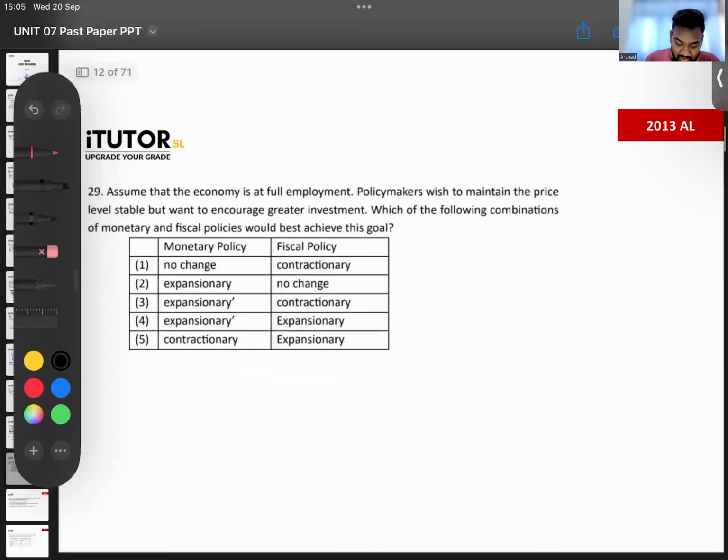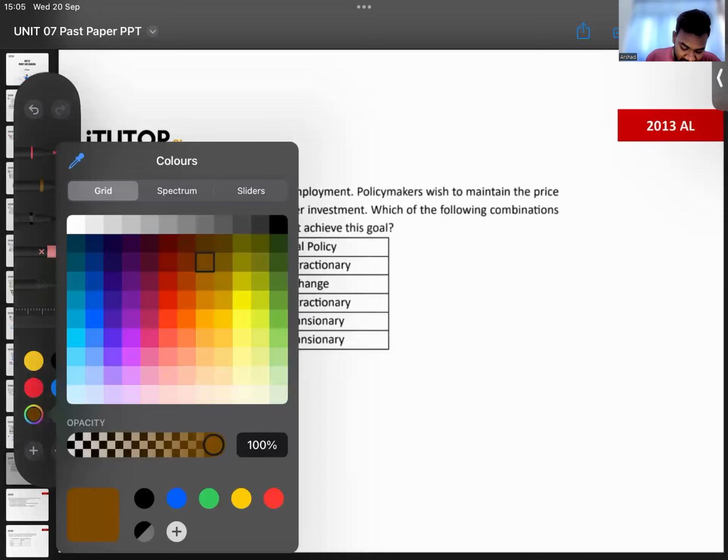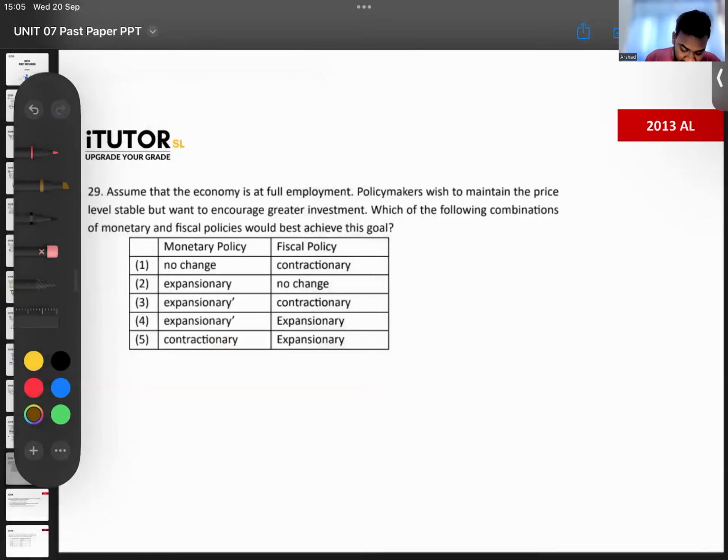29. Okay, this is again an interesting question, guys. The question is saying, assume that the economy is at full employment. Okay, they're at full employment. Policymakers wish to maintain price level stable. They don't want to increase the prices.